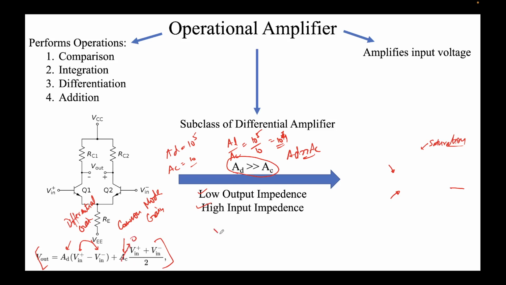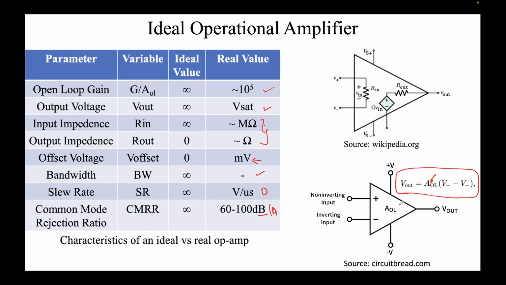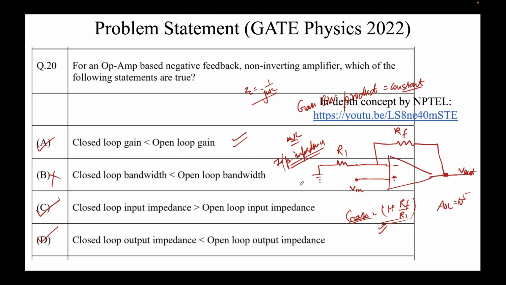So the formula that remains is V out equal to AD times (V plus minus V minus), which is the formula for an op-amp. This formula comes when AD upon AC is much greater than 1. This concept we can quantify mathematically using a term called the common mode rejection ratio. Now I'll write that term here.